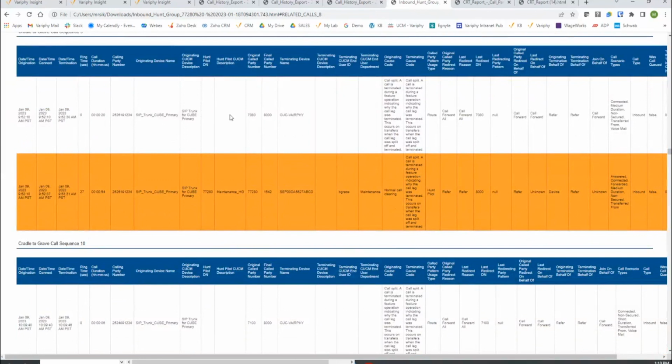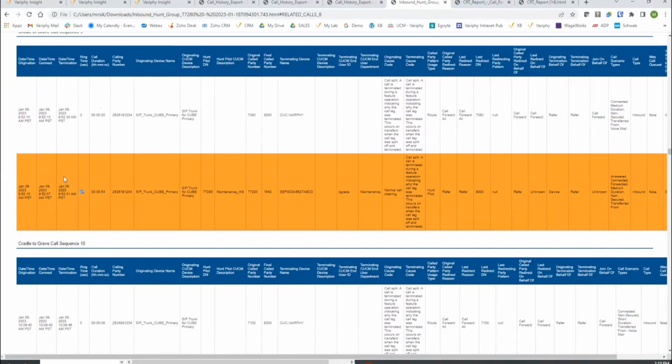Here's a call that comes into a Unity call handler. They press a menu option and get routed over to this maintenance hunt group. The ring time right now, once again, is just taking origination subtracted from the connect and giving us 27 seconds. However, it's not taking into account these 20 seconds of positive talk time, or positive connection time, while connected to the Unity handler. So it has the same origination timestamp. On this second leg, the ring time is actually wrong in our estimates.